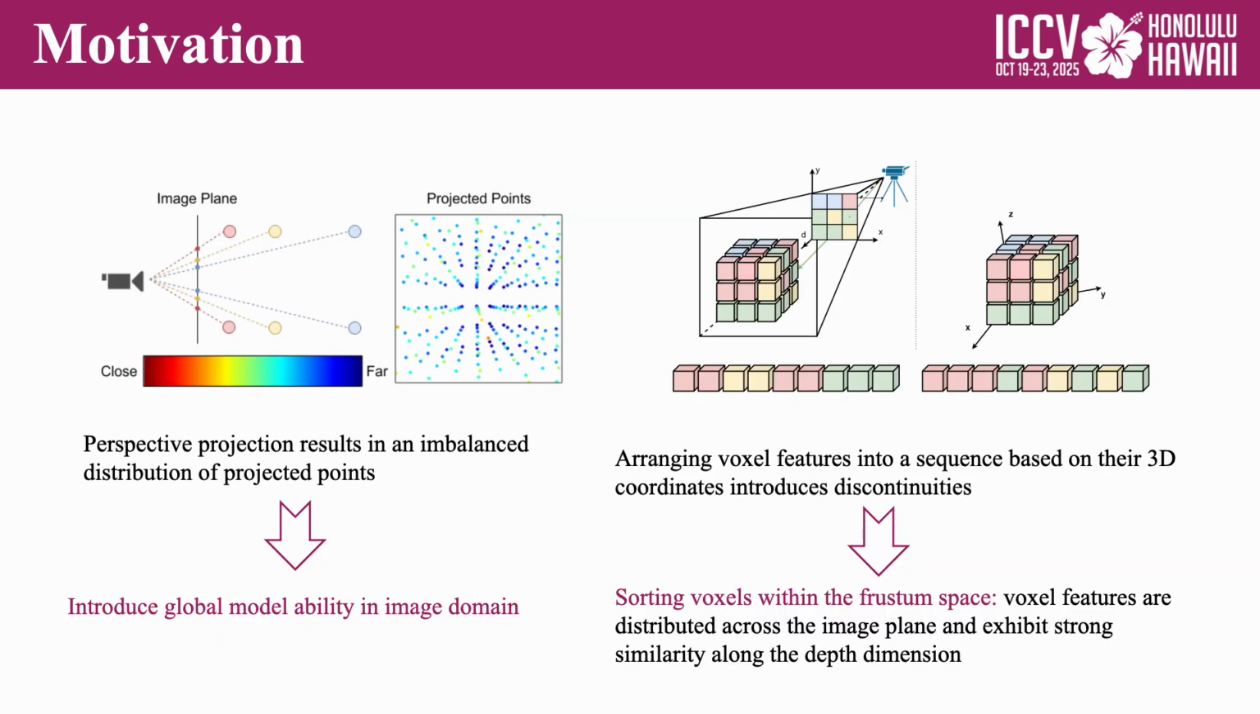We also found that directly arranging voxels by their 3D coordinates introduces disconnectivity. So we propose to reorder them in FLoSP space for smoother sequential consistency.